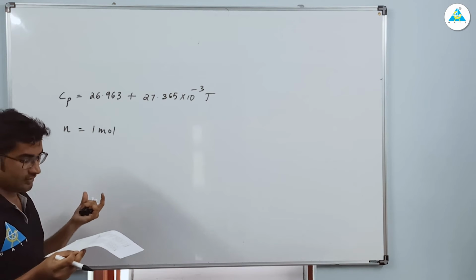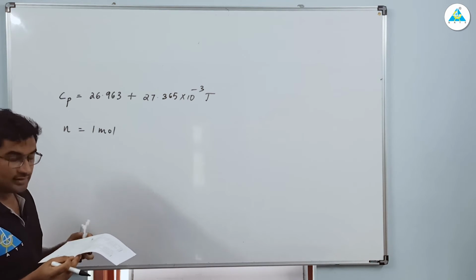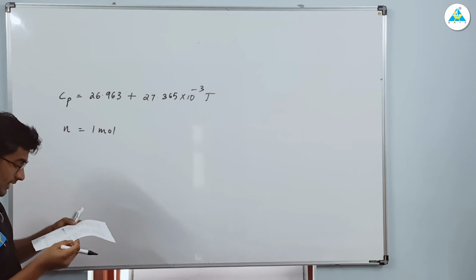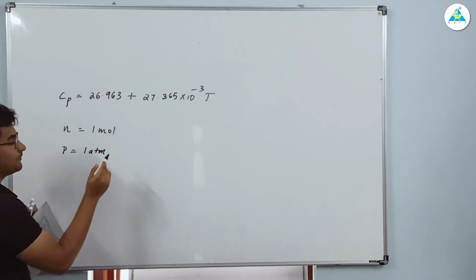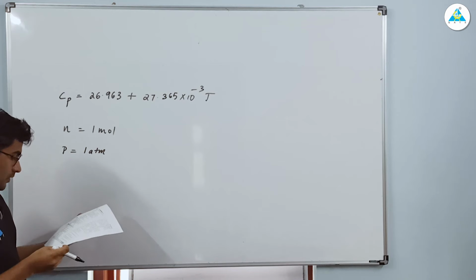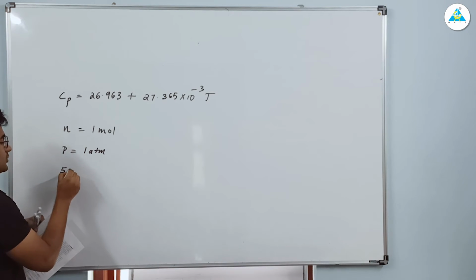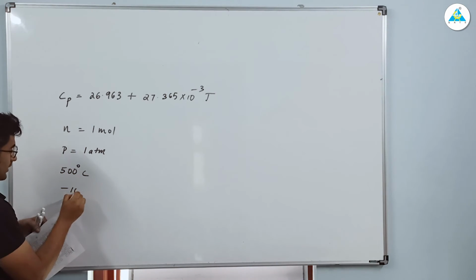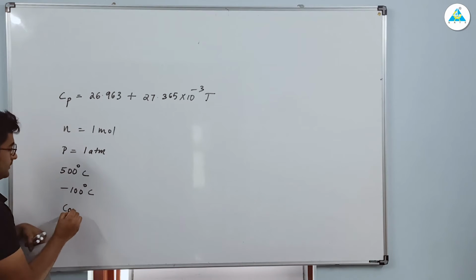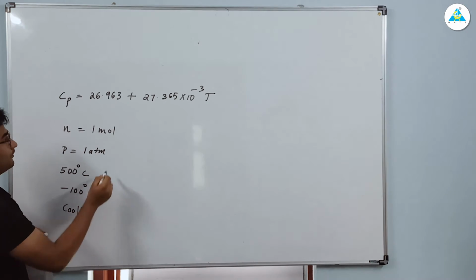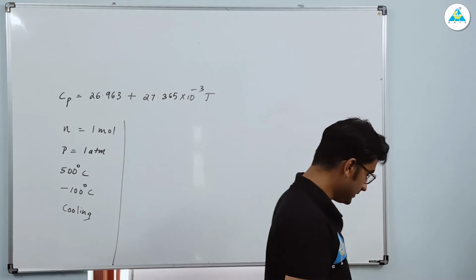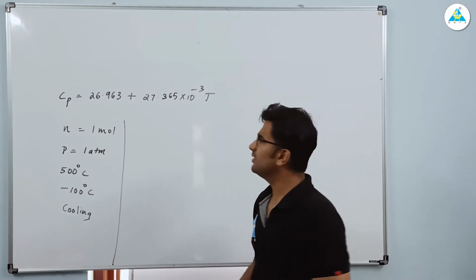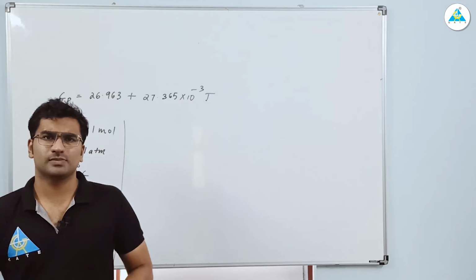Now heat given off by 1 mole of air when it is cooled at 1 atmospheric pressure. So the pressure is constant during the cooling process, right, 1 atm, from 500 degrees Celsius to minus 100 degrees Celsius. So it is a cooling process at constant pressure. Clear? So what is the value of heat? It's a very simple equation, right? It's a constant pressure process.